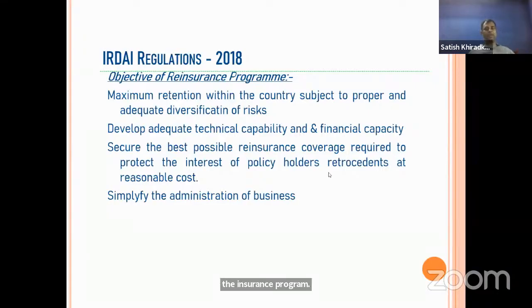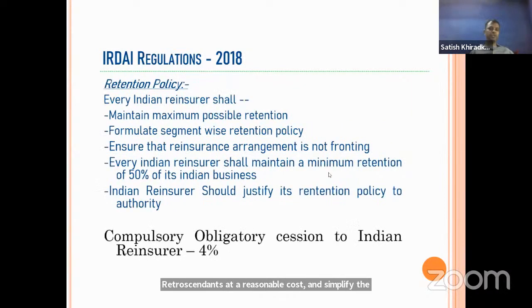Second, develop adequate technical capability and financial capacity, which is not even there in our country, so this program should be designed to have that. Secure the best possible insurance coverage required to protect the interests of policyholders, retrocedents, at a reasonable cost, and simplify the administration of business. These are the objectives of the IRDA reinsurance program.